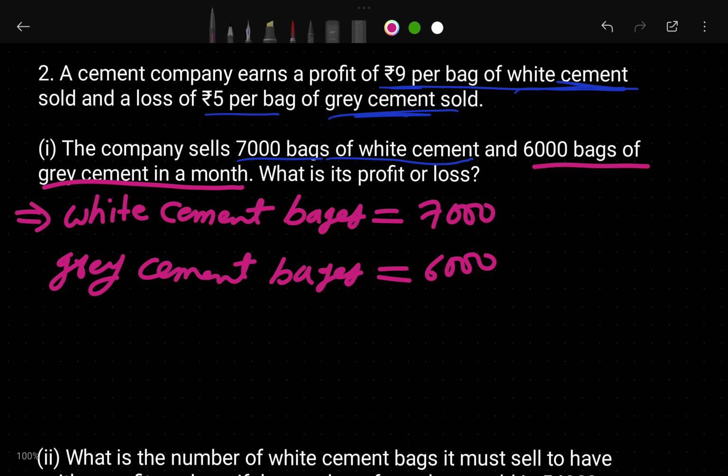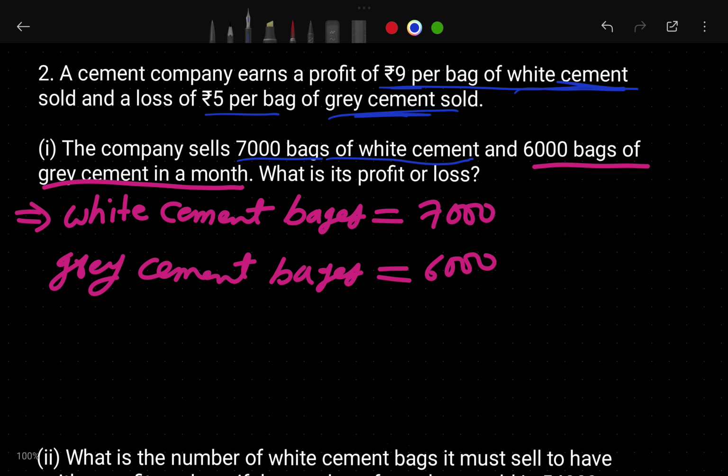So you know that if he sells one bag of white cement, they are getting 9 rupees profit. When they are selling one bag of gray cement, they are getting 5 rupees loss. So we multiply 9 rupees profit with the 7,000 bags, and we multiply the minus 5 rupees loss with the gray cement, and we will get how much he gets, loss or profit. Okay, first I will go through that one.